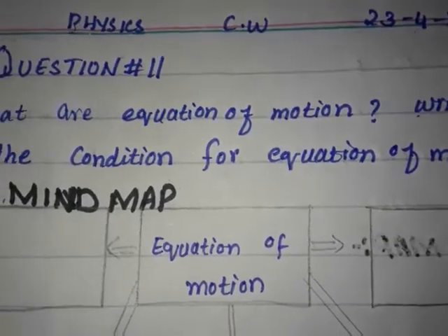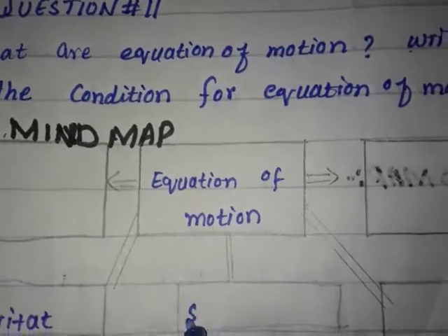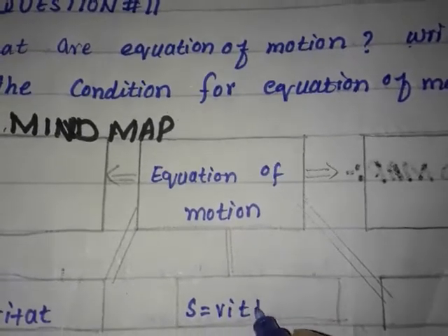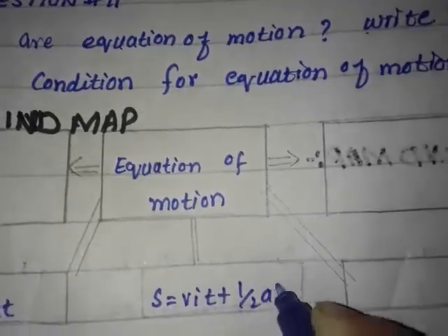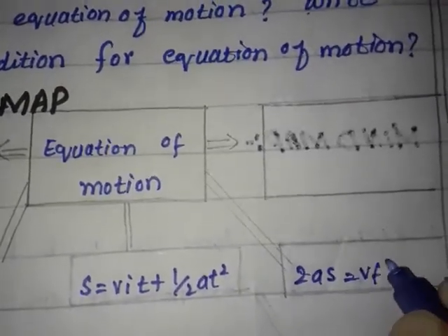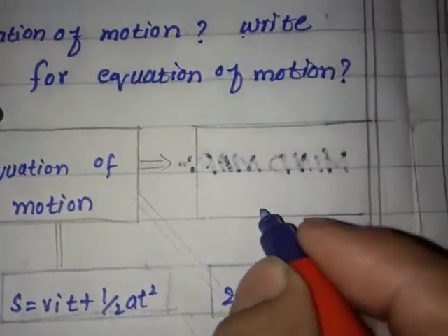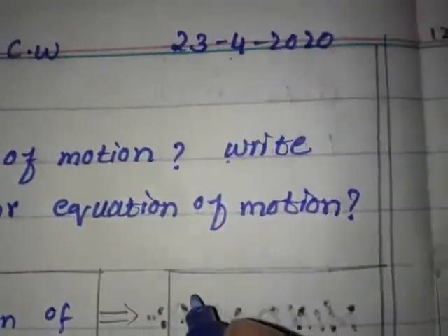First one is Vf = Vi + At. Second one is S = Vit + half At square. Third one is 2AS = Vf square minus Vi square.